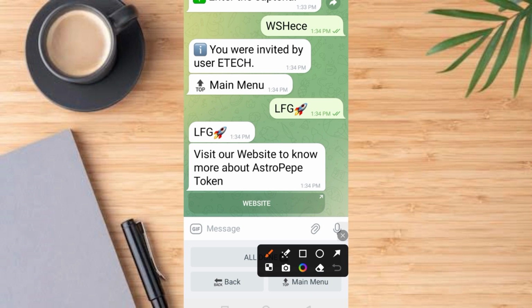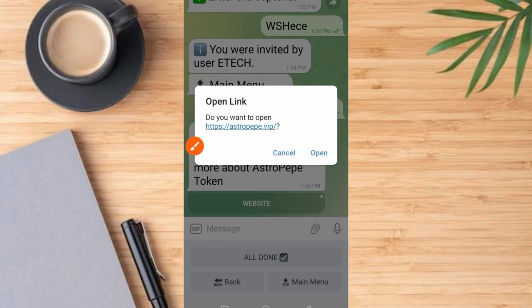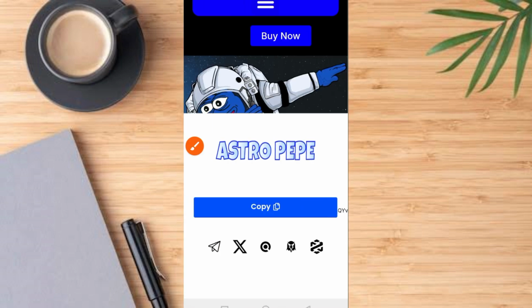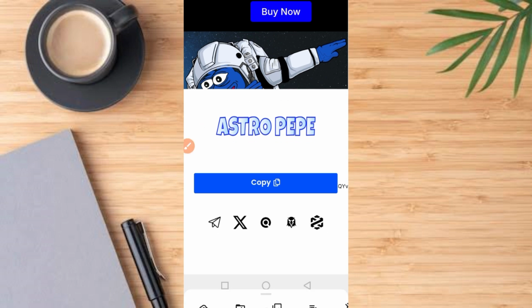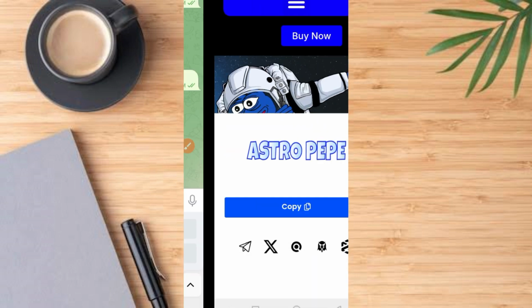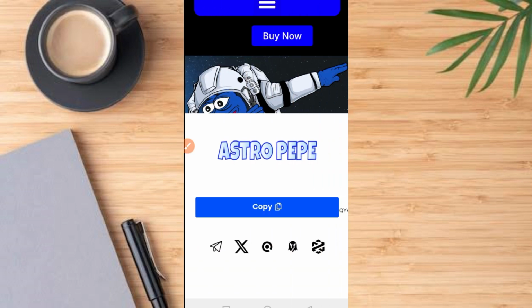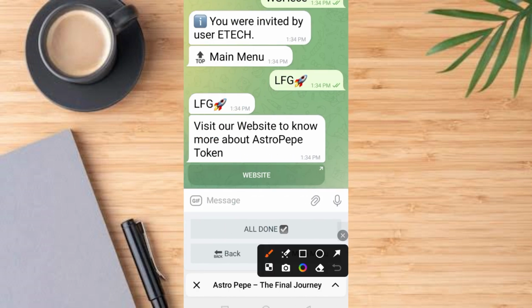Visit our website to know more about the Astro Pepe token. Then tap on this button to visit the website. You can as well tap on this button to visit the website. I want to tap on the website. It comes up like this, it is astropepe.vip. Tap on the open button. Once you tap on the open button, it comes up like this, guys. Scroll up, guys. Scroll up to the base of this website, then come back to this place.